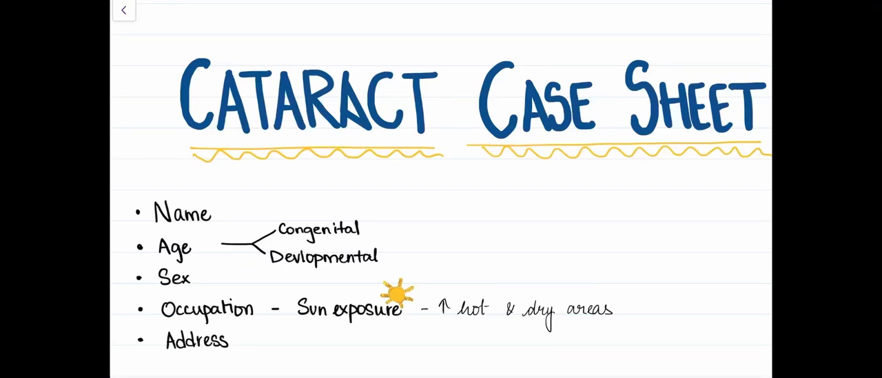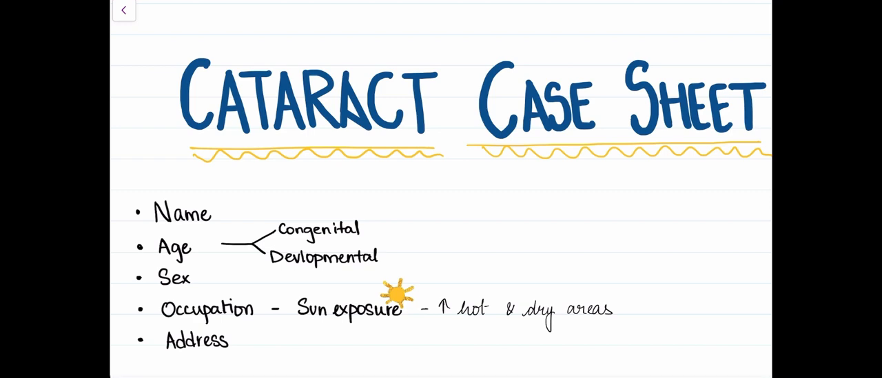Hi everyone. So in this video, we're going to discuss the proforma of a cataract case, which is usually a long case for third year ophthalmology practicals. So let's get started. Any case sheet starts with the preliminary personal details of the patient. They are the name, age, sex, occupation, and address.